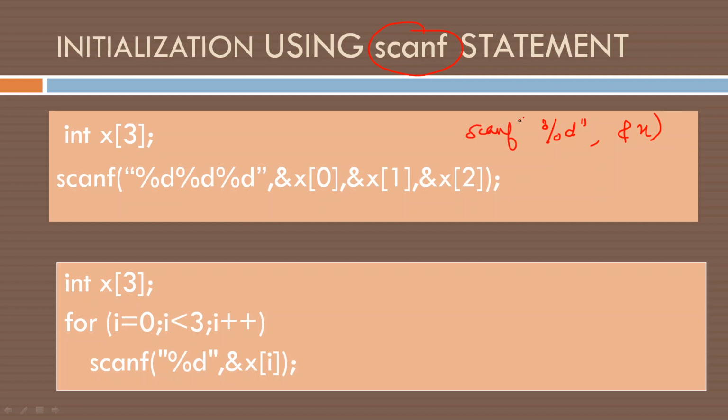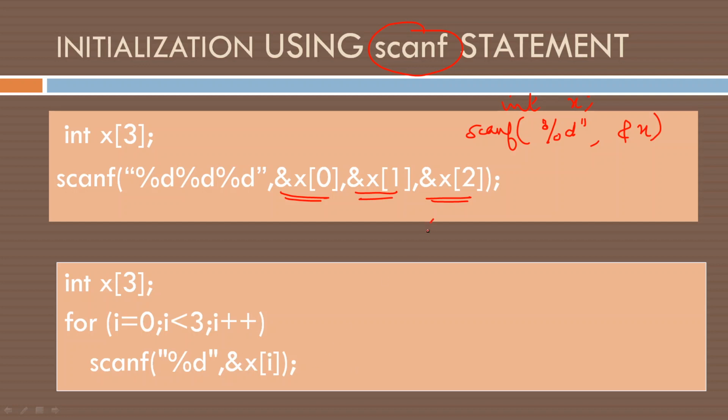When we are declaring an ordinary thing, like an integer, we read it like this. But when we are reading an array, we have to use &x[0], &x[1], &x[2], etc. This can be read using a for loop: int x[3]; for (i = 0; i < 3; i++) scanf("%d", &x[i]); This i can take values 0.